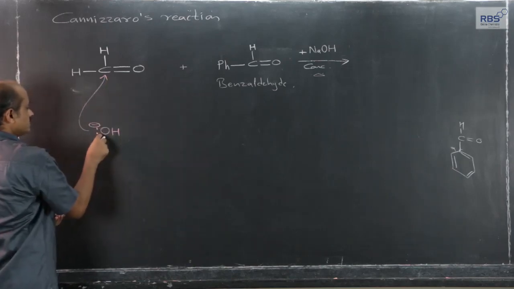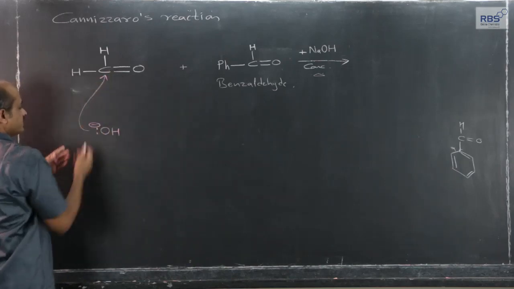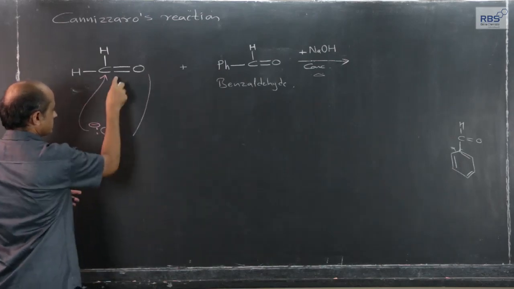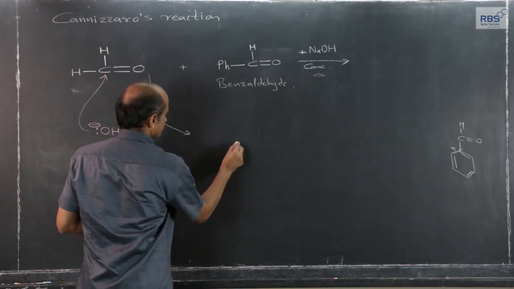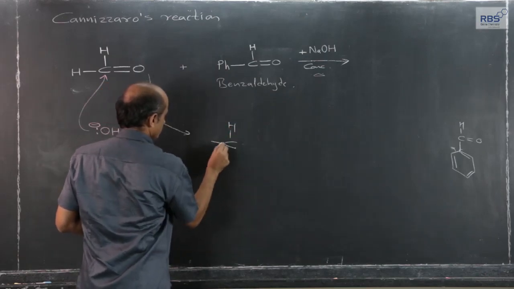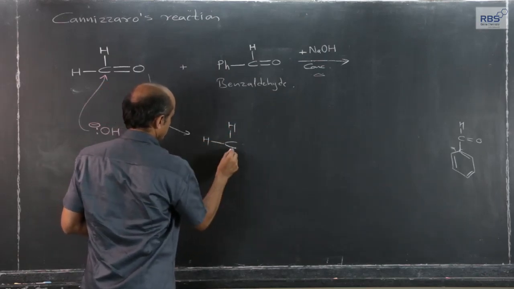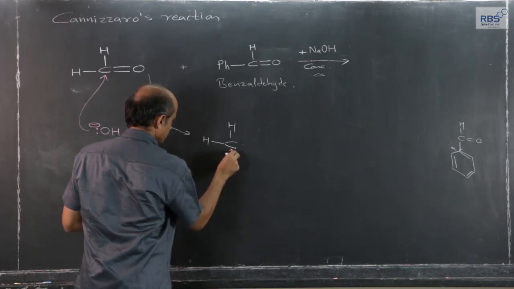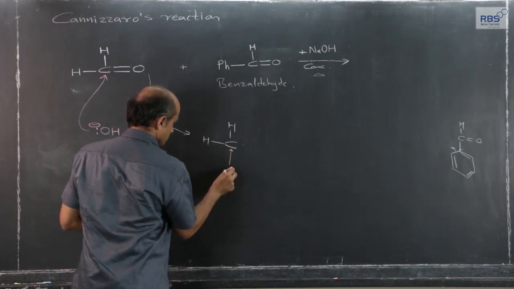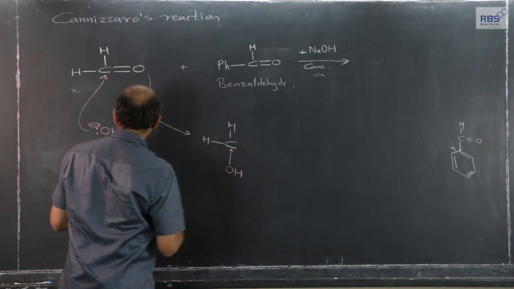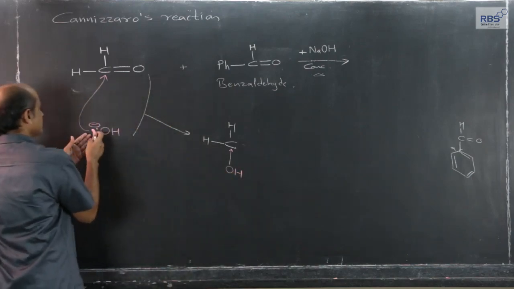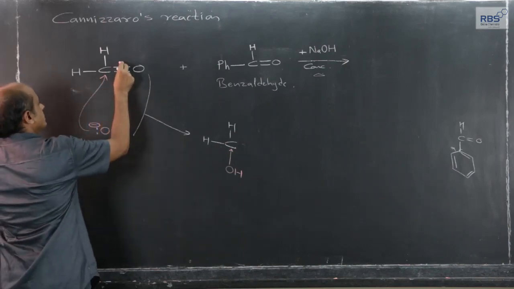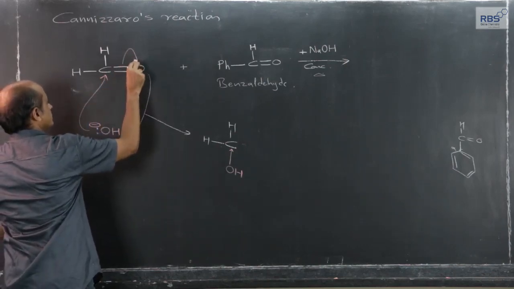If this is preferred, let me write the first step and the interaction between these two. The lone pair of the OH minus ion forms a bond pair, and the moment this lone pair forms a shared pair, the pi electrons get shifted to oxygen.